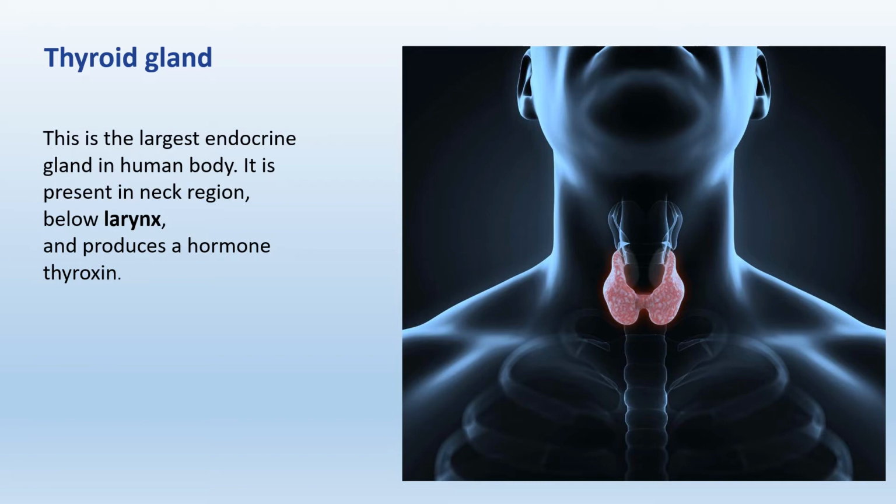Hyperthyroidism is caused by overproduction of thyroxine. Its symptoms are increase in energy production, increased heartbeat, frequent sweating, and shivering of hands. The thyroid gland produces another hormone called calcitonin. It decreases the level of calcium ions in the blood and promotes the absorption of calcium from blood into bones.